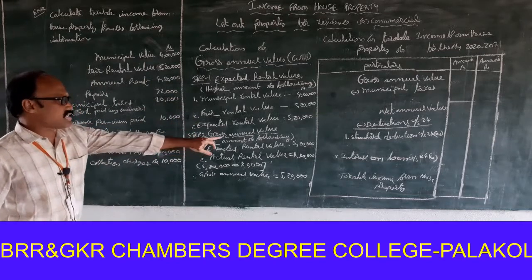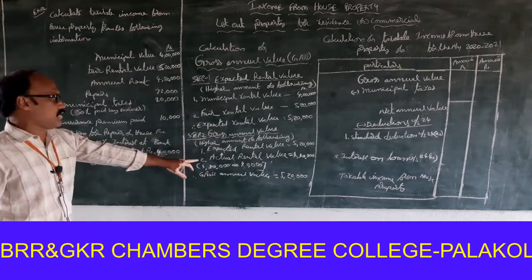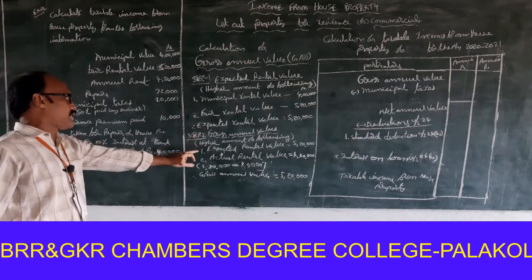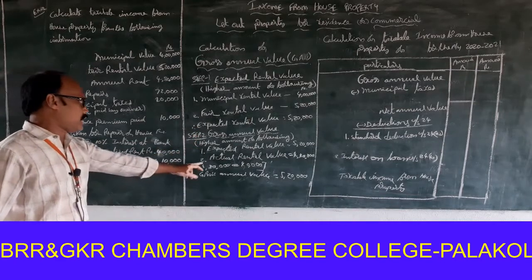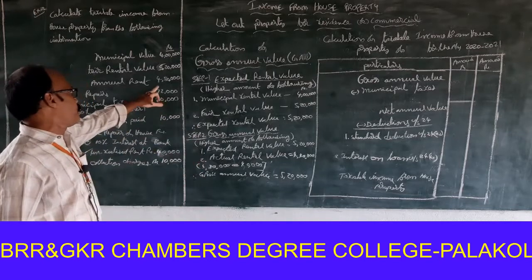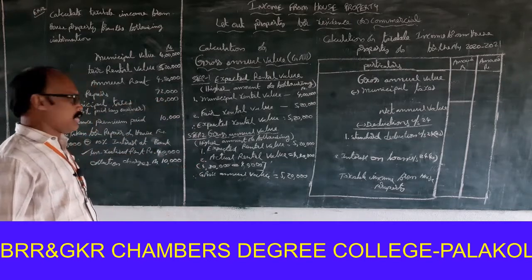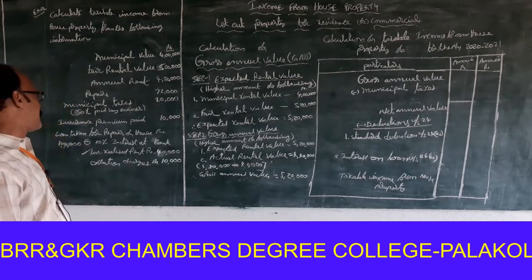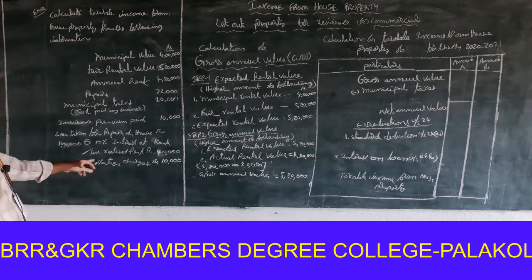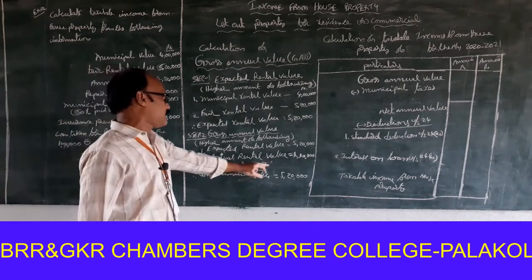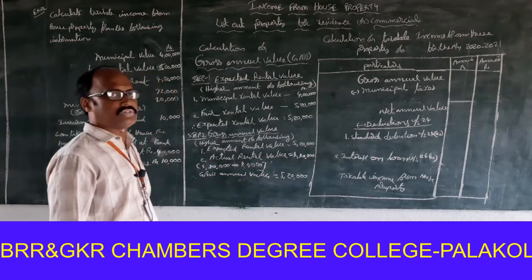Step 2, gross annual value, is the higher amount of the following. One is expected rental value, 5,20,000. Second one is actual rental value. Actual rental value is equal to 4,80,000 minus unrealized rent. That means the rent is not collected from the tenant. How much is it? 40,000. So 4,80,000 minus 40,000 is equal to 4,40,000.